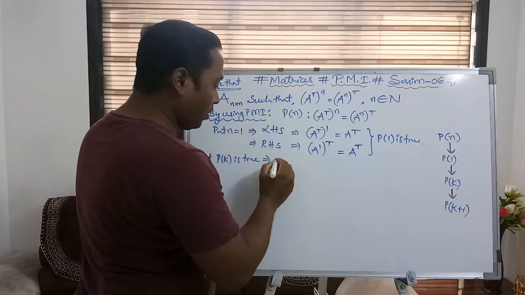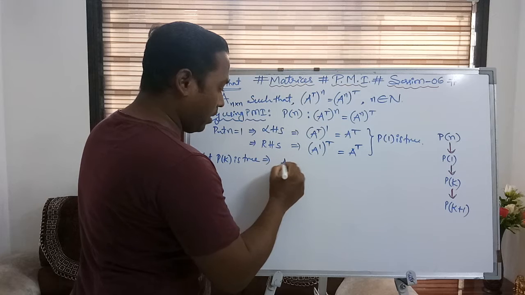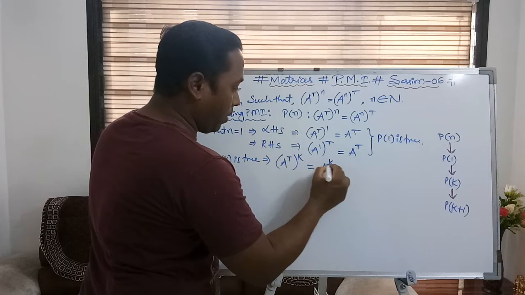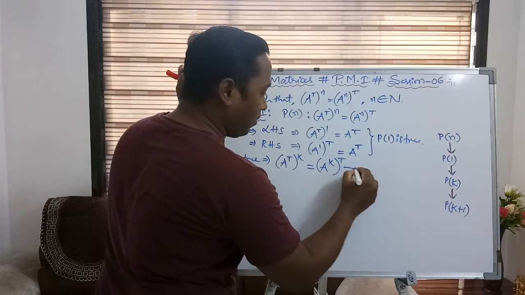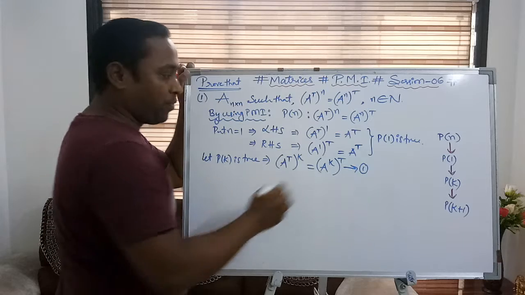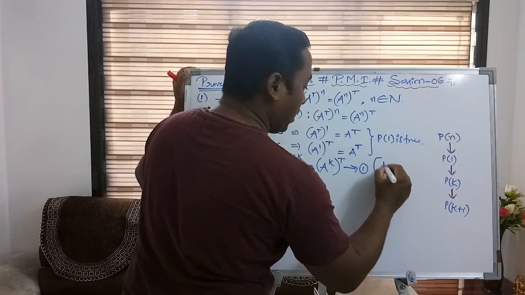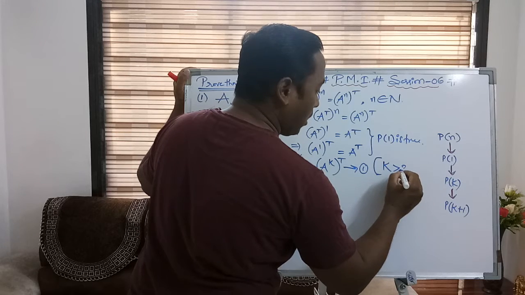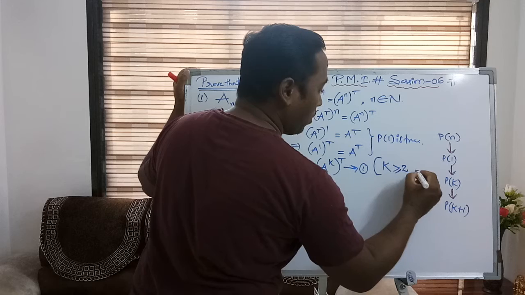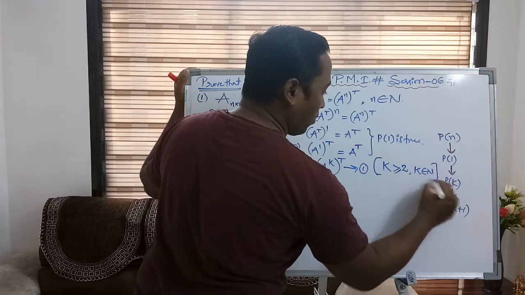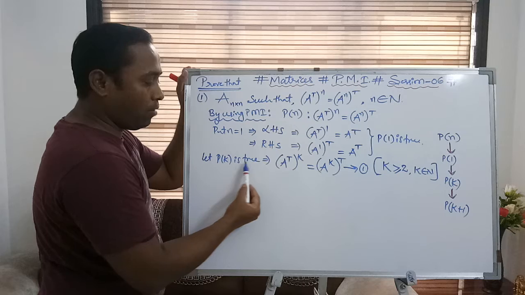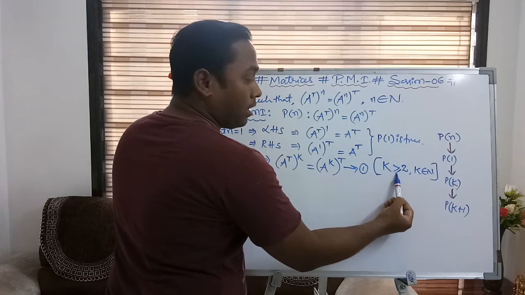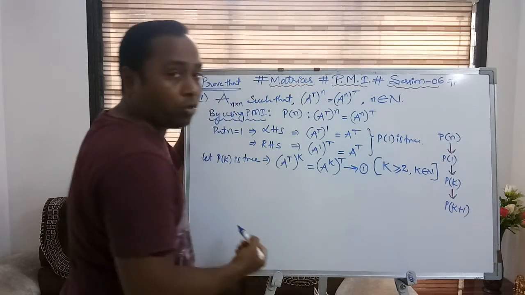So hence the statement is A power t whole power k is equal to A power k whole power t. Let this be result number 1, where k is greater than or equal to 2 and k belongs to natural numbers. Remember, when we say P of k is true, we are assuming this statement is true where k is greater than or equal to 2, and k belongs to natural numbers.